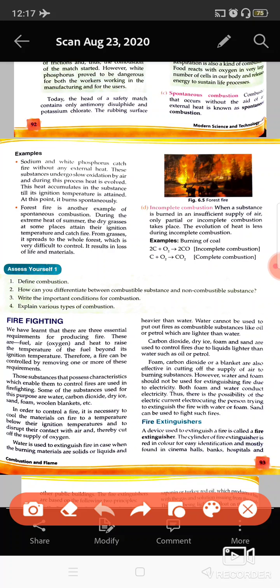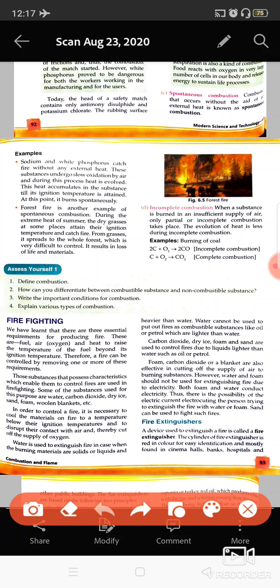Like sodium, as I told, it is a very highly reactive metal. White phosphorus, also very highly reactive, starts to burn when it is present in the air. So this is a kind of spontaneous combustion.